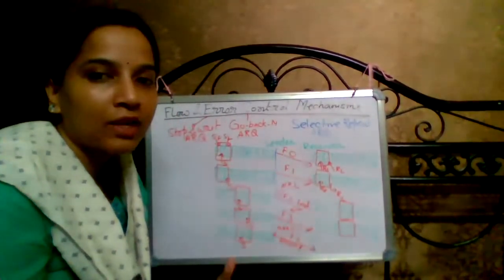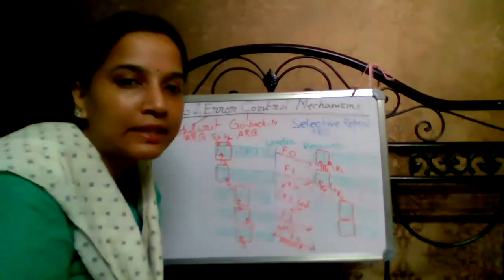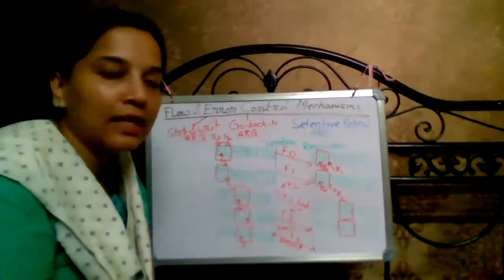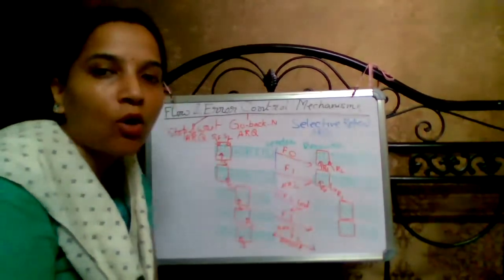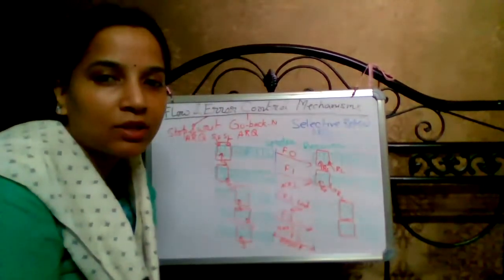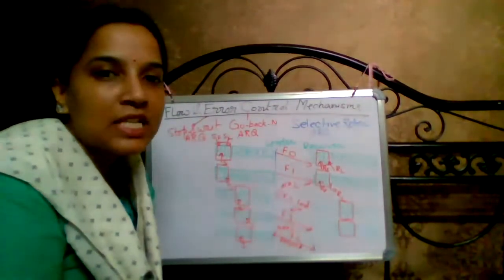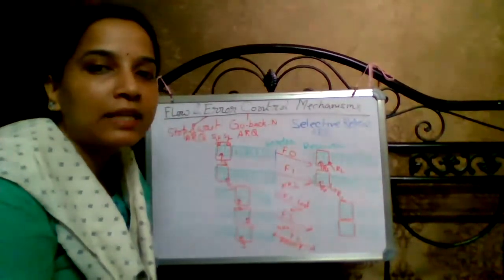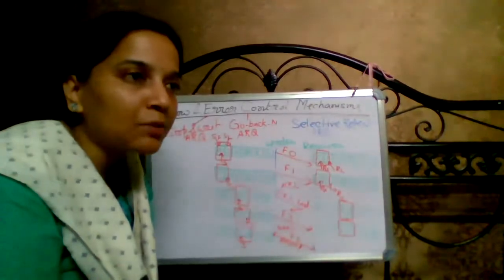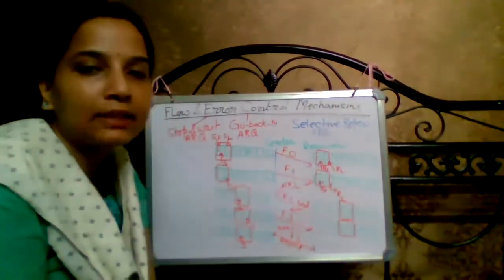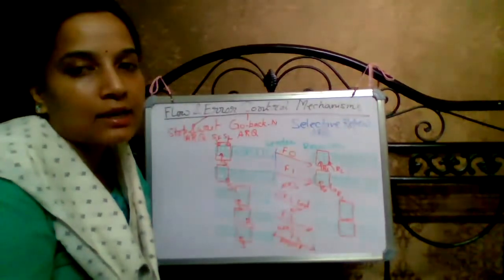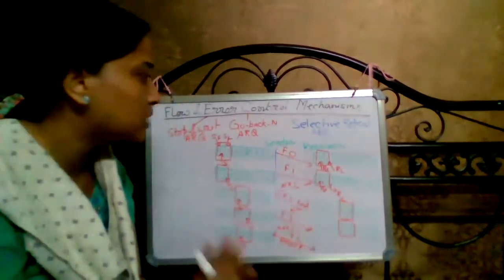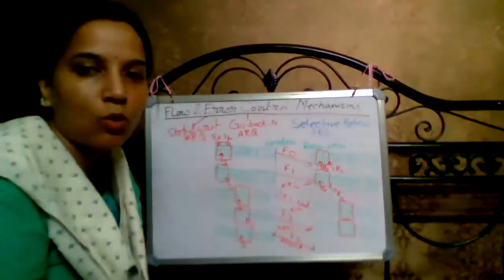So the receiver expects one frame, one sequence number, from the sender, and that must be sent by the sender. Also, not every frame necessarily needs to be acknowledged. Basically, if the sender sends frame numbers 0 and 1, and the receiver sends acknowledgement 2, then when the sender receives ACK 2, it understands that both frames 0 and 1 were received. That is the gist of go back N.